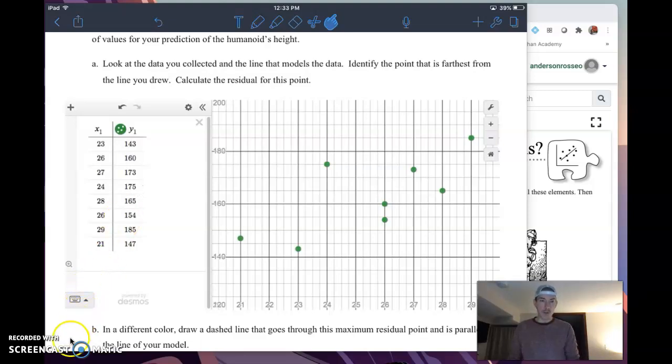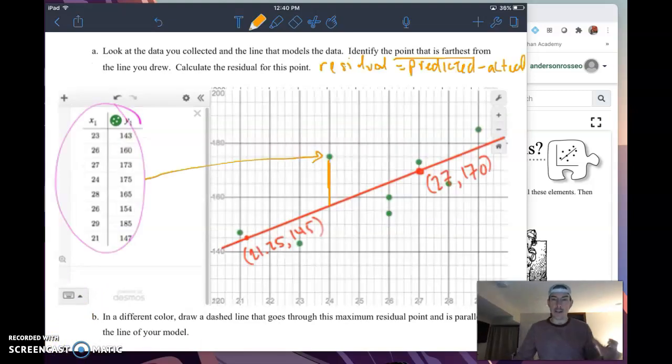Now here's what I'm going to go ahead and do. I'm going to pause this for a second. I'm going to make my line reappear. All right, so there we go. I've got that pasted back in there, and we're asked to identify the point that is farthest from the line that we drew. Here's the one that I think is the farthest. They asked me to calculate the residual. Well, the residual, remember, from prior learning, is the predicted value minus the actual value.